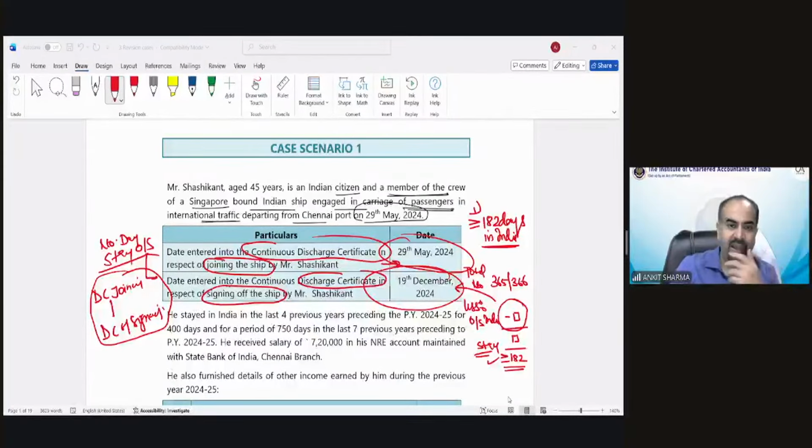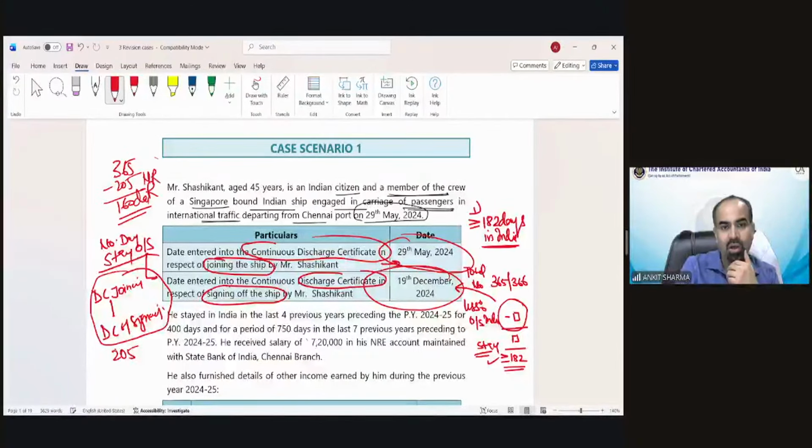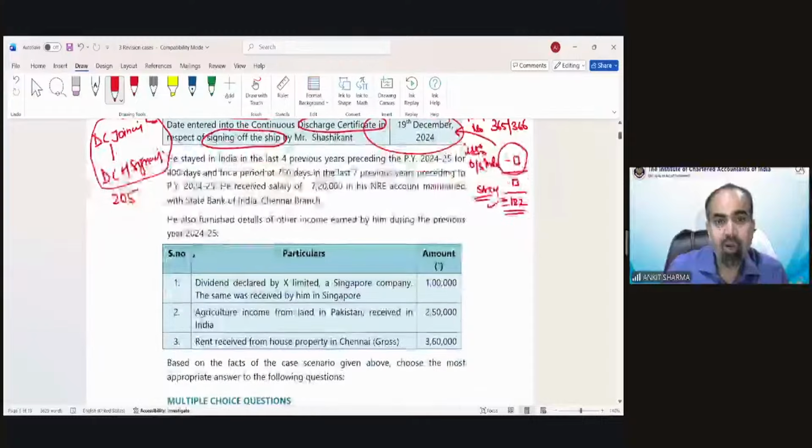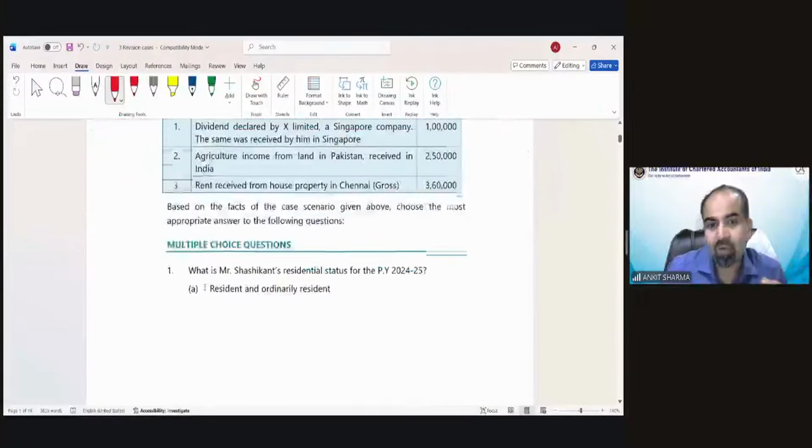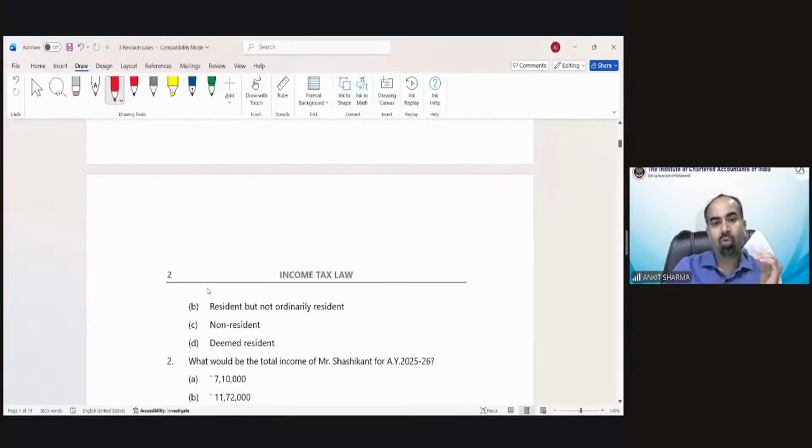So the number of days he's staying outside India is 205. Out of 365 days, 205 are outside, so 160 days he's in India. In that situation, he would be called a non-resident. I hope it's clear. Now the first question: what is the residential status of Mr. Shashikant? That would be non-resident.